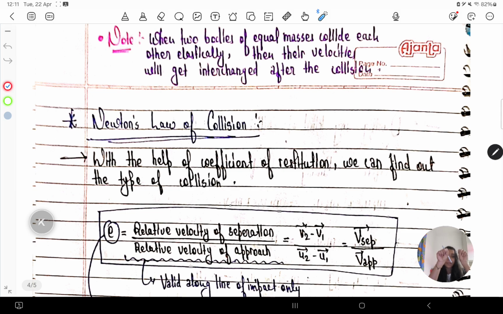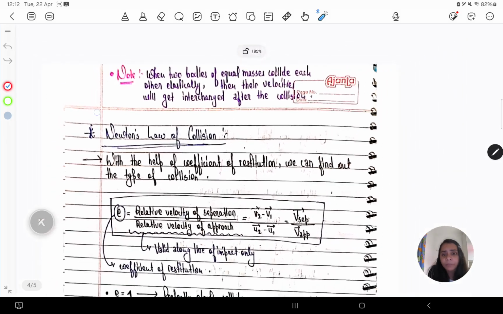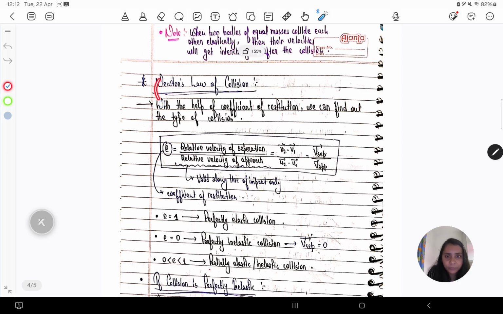Both of them have the mass m. Now after collision, body A will have the velocity u1 and body B will have the velocity u2. So what happens is that when two bodies of the same masses collide, after collision, they gain the velocity in the interchanged way.